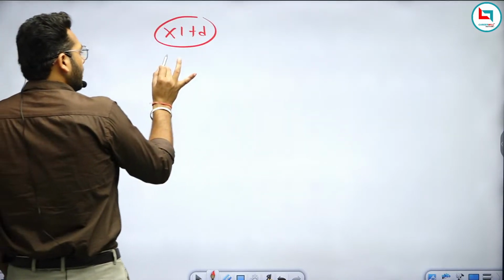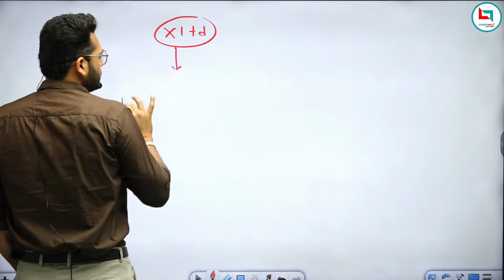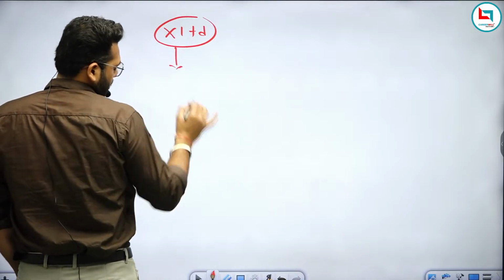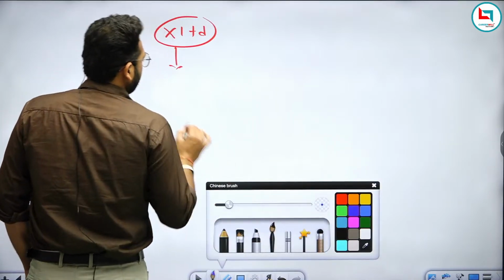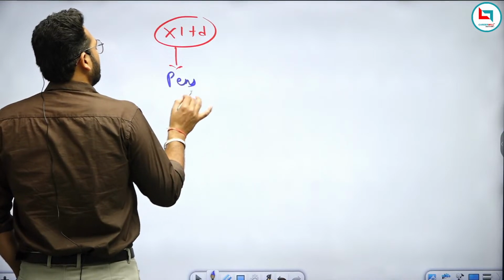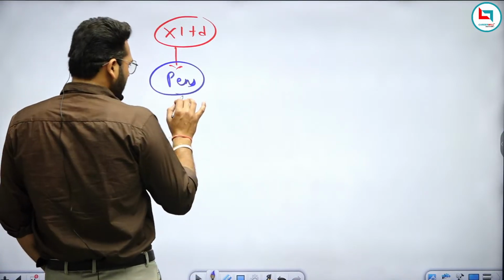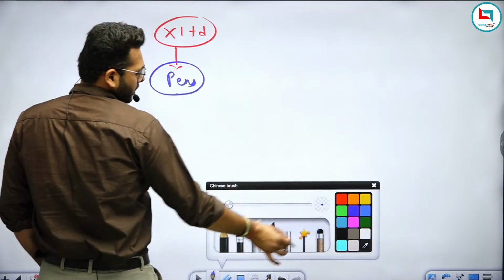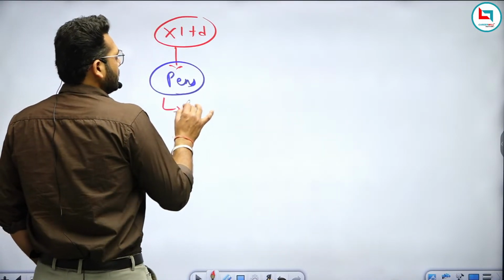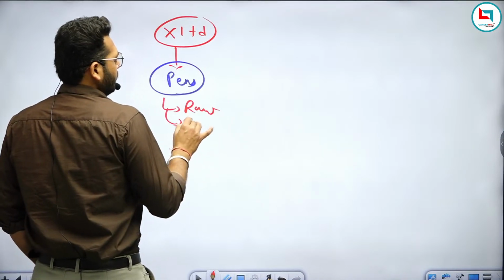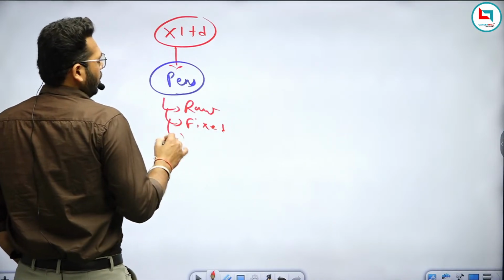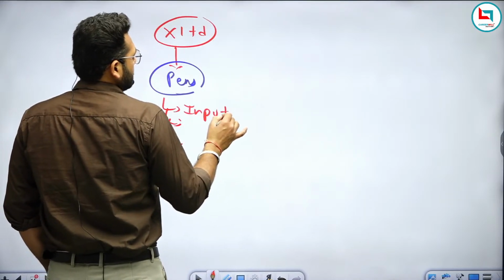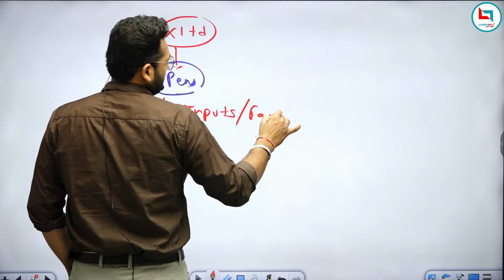If it wants to manufacture pens, then for manufacturing pens it needs some raw materials, some inputs, or you can say some factors.